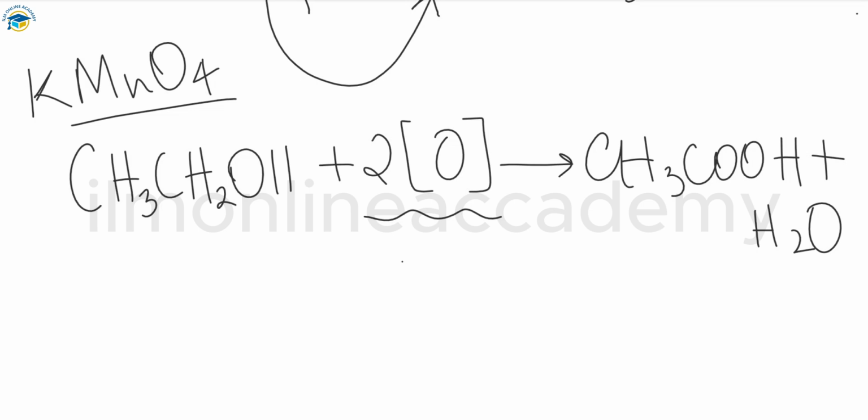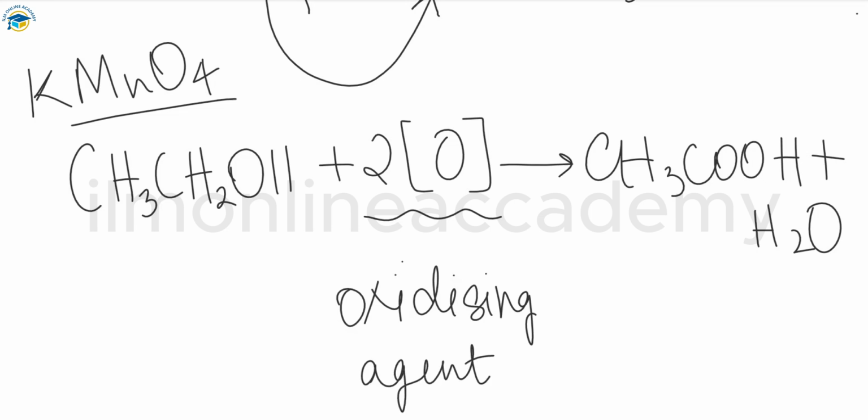So that's why it acts as an oxidizing agent. That's why this reaction happens. And one more thing, we are not using the oxygen from the air, we are using the oxygen from the KMnO4. The square brackets denote that oxygen is acting as an oxidizing agent. So this is the reaction for the formation of ethanoic acid.